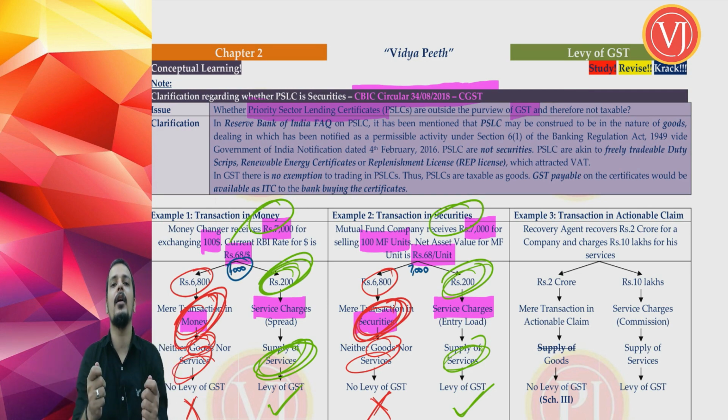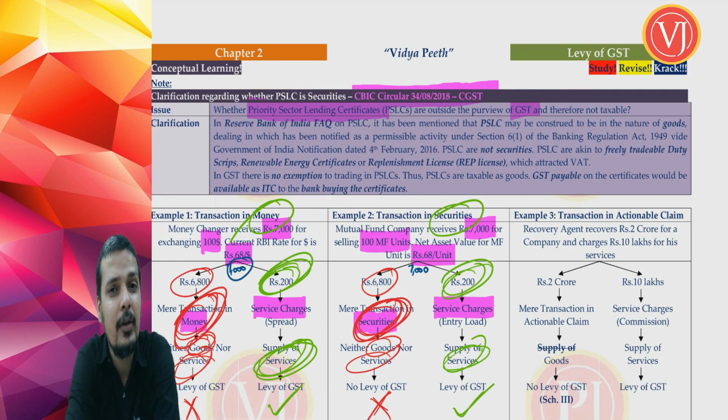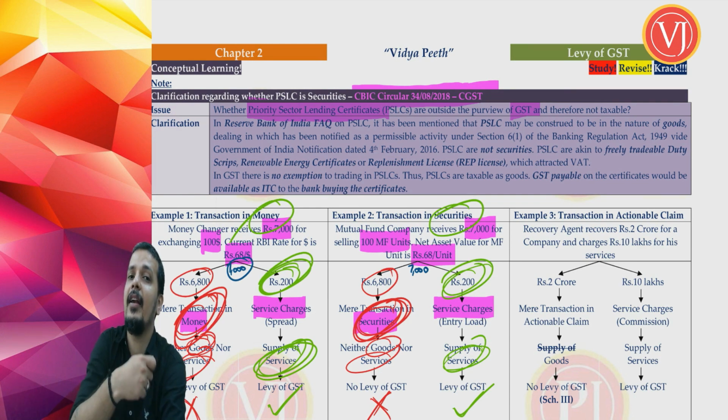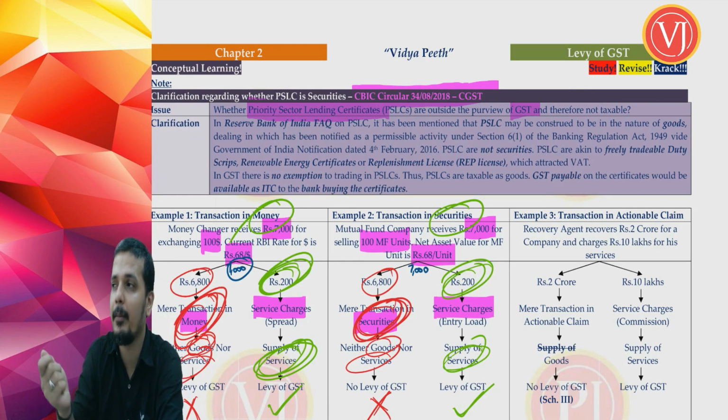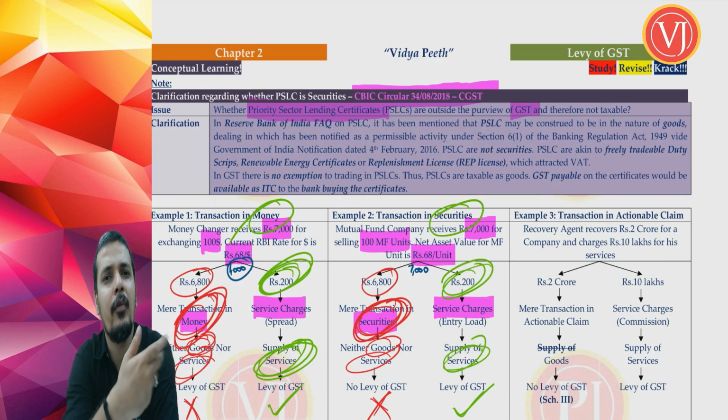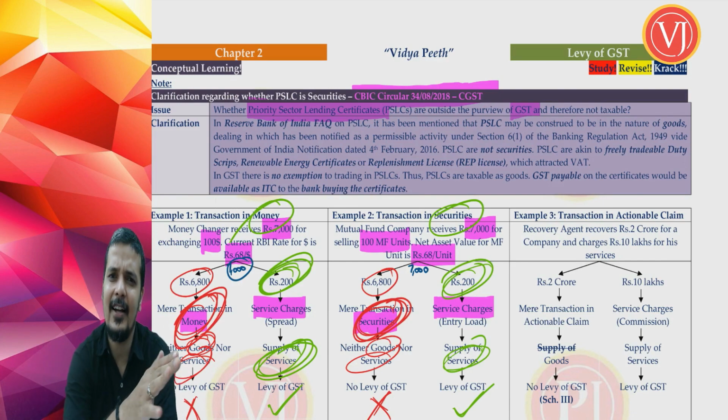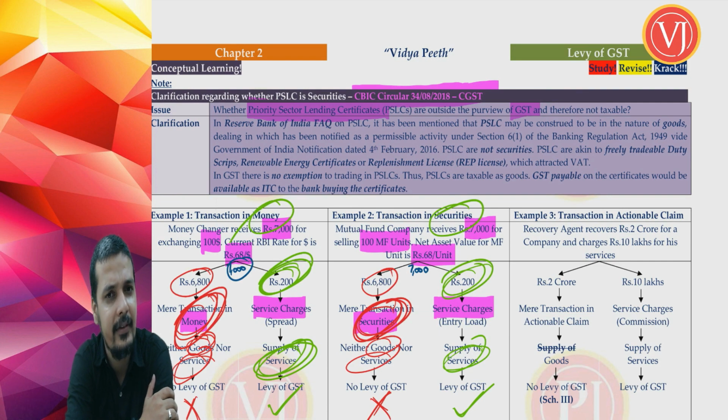So you can convert that excess portion of loans and advances given to priority sector into priority sector lending certificates, and that bank which has given excess loan to priority sector can, after conversion into priority sector lending certificates, with the permission of RBI, following the rules and regulations of RBI, give them to the other bank which is falling short of the requirement. That is the entire concept of priority sector lending certificate.